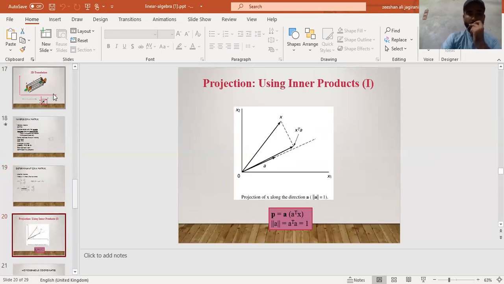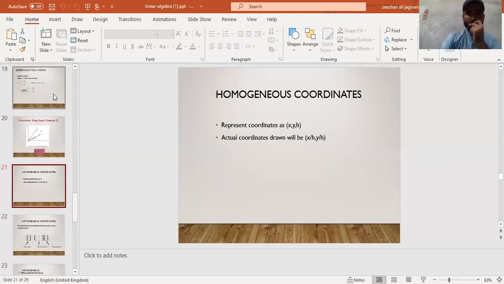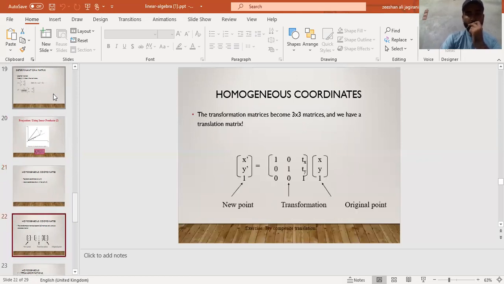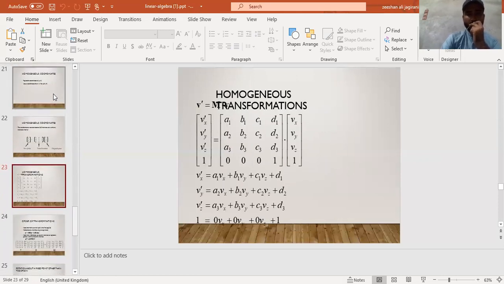Projection using inner product. Homogeneous coordinates represent the constant and x, y; the actual coordinates drawn will be x, y. In homogeneous coordinates, the transformation matrices become 3 by 3 matrices. We have a translation matrix.